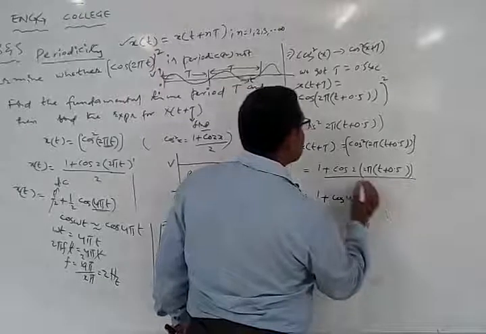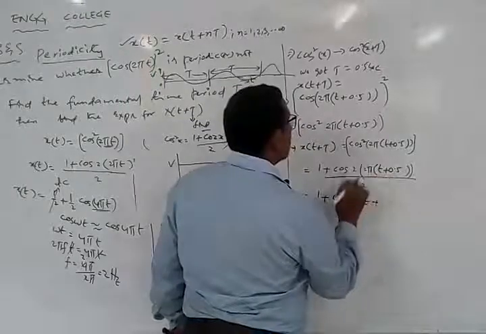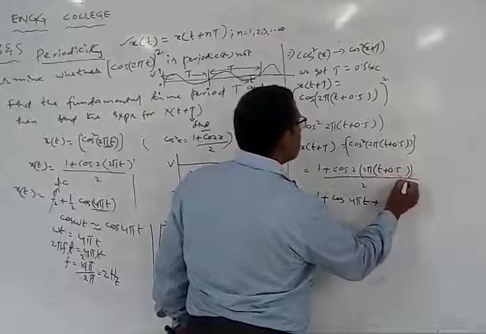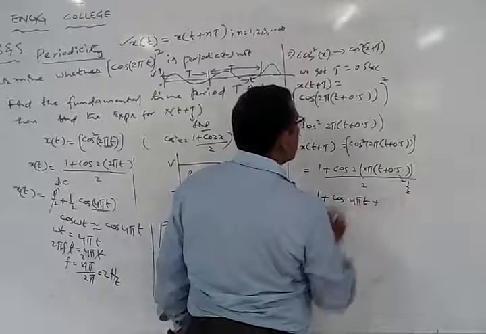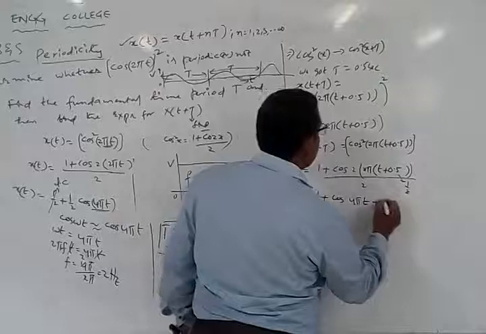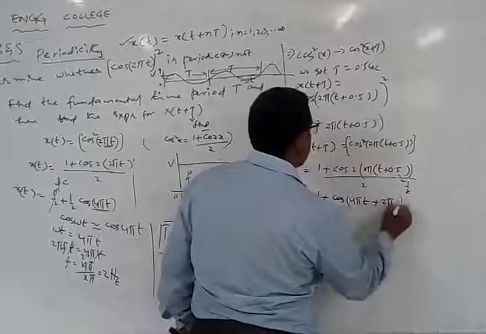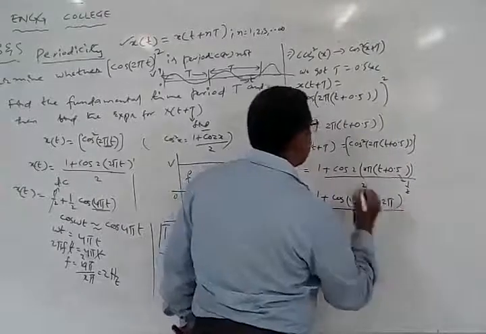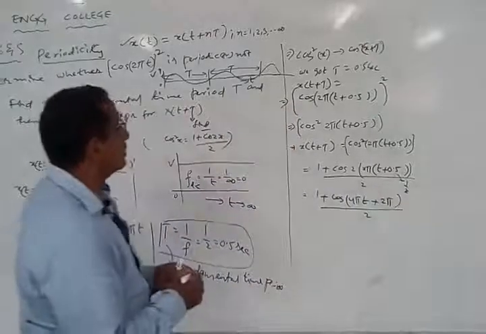4 pi t plus, this 2 and this 2 will get cancelled. This 0.5 is nothing but 1 by 2, and this 1 by 2, 1 by 2 will get cancelled. So I will be getting here 2 pi, alright, by 2. So that is the equation I am going to have. So this is the form.